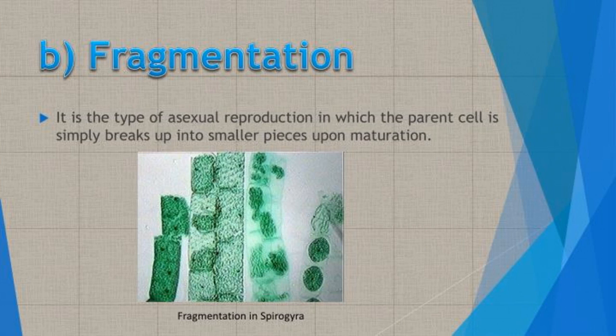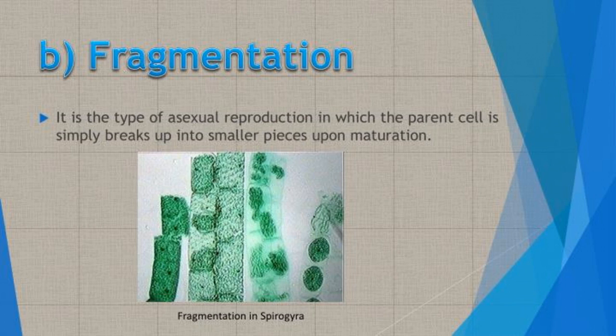Second type is fragmentation. It is the type of asexual reproduction in which the parent cell simply breaks up into smaller pieces upon maturation. Some multicellular organisms having a simple body organization reproduce by breaking of their bodies into small pieces, and each of these pieces is called a fragment. These fragments grow into new individuals, and this mode of reproduction is called fragmentation.